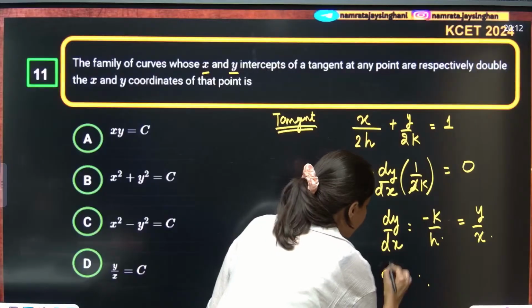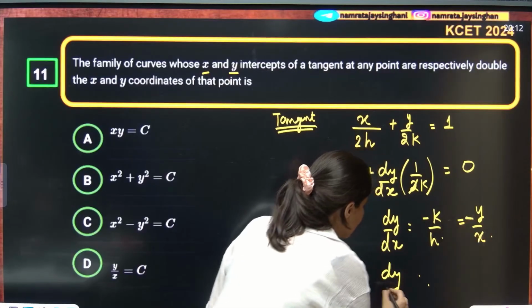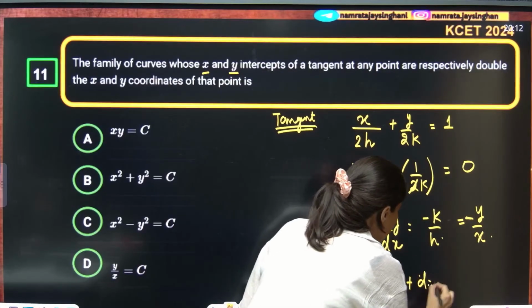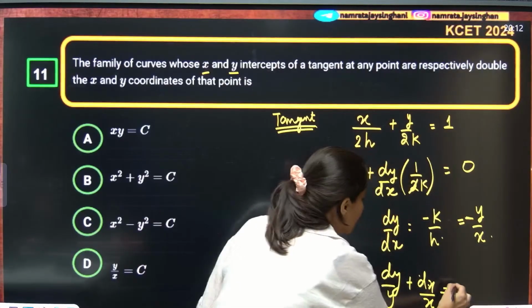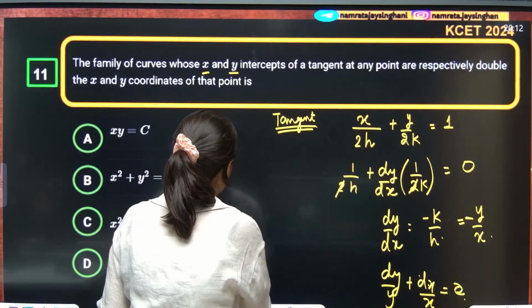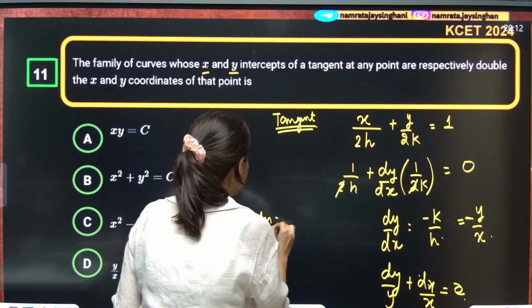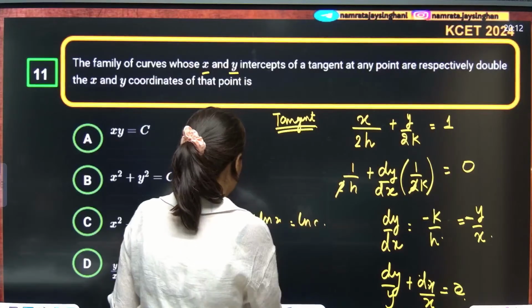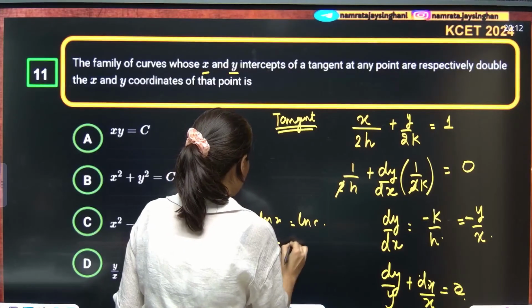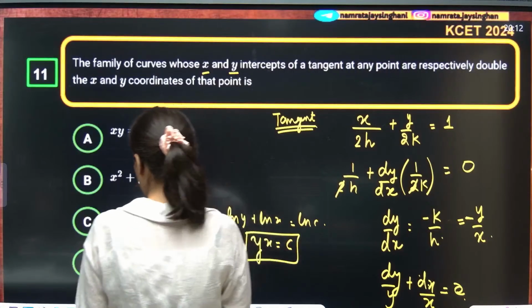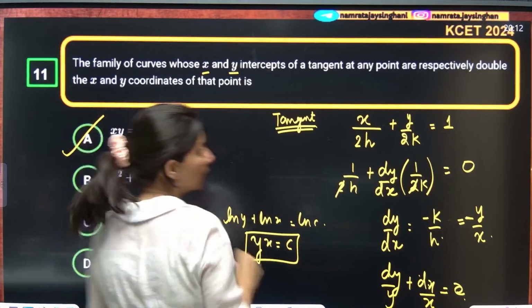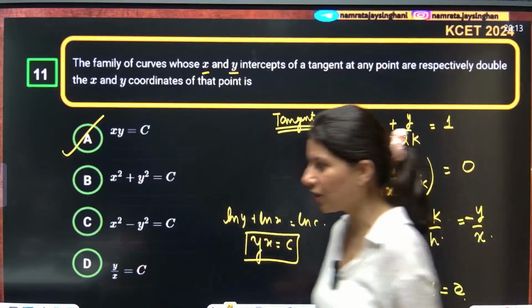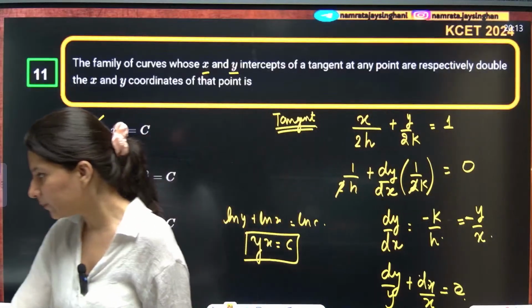So dy by y minus, sorry, dy by y plus dx by x is equal to 0. Now log of y plus log of x is equal to log of c. yx is equal to c is the correct answer. yx is equal to c is matching with option A, everybody in the chat box. Okay.